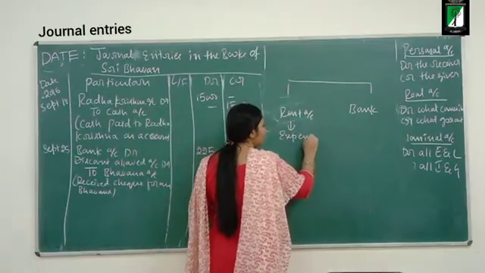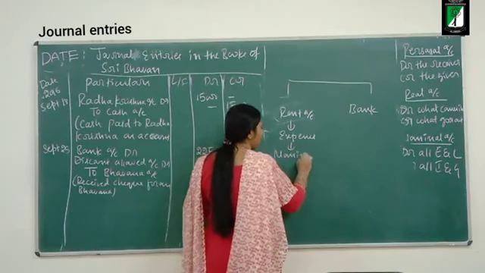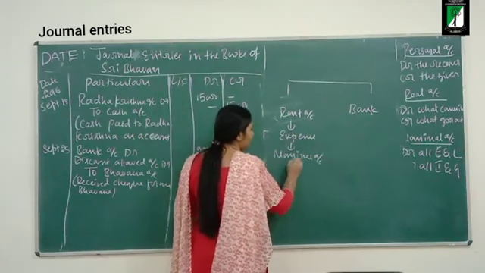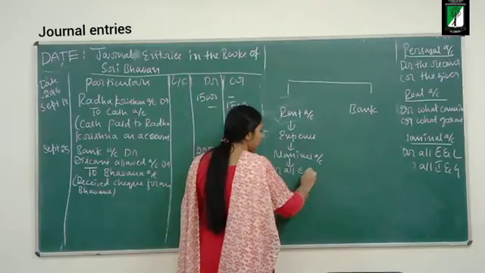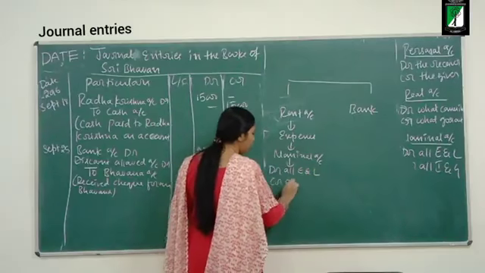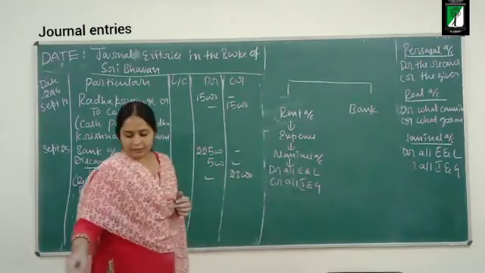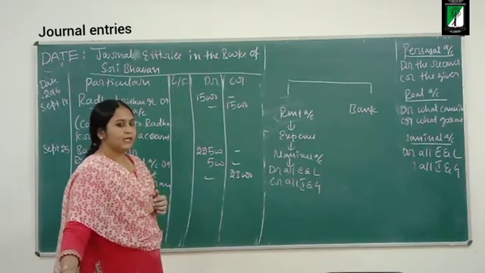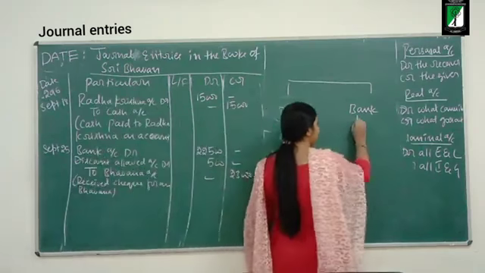So which account rule? Nominal account rule. What does the nominal account say? Debit all expenses and losses, credit all incomes and gains. And bank is an artificial person.